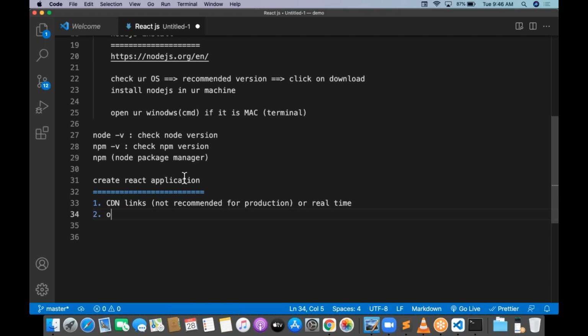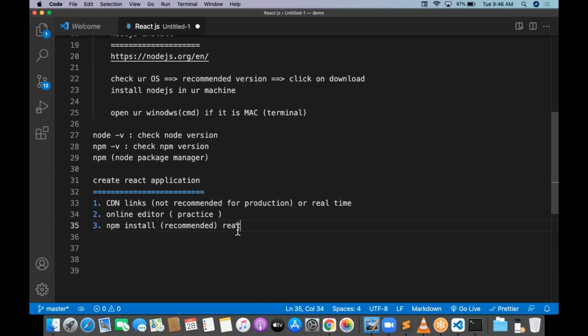The second one is online editors. Online editors are also not for real time. This is only for practice purposes. If you want to practice React related concepts, you can go for the online editors. And the third one is npm install. npm install is the recommended thing, and it is very important for real time.